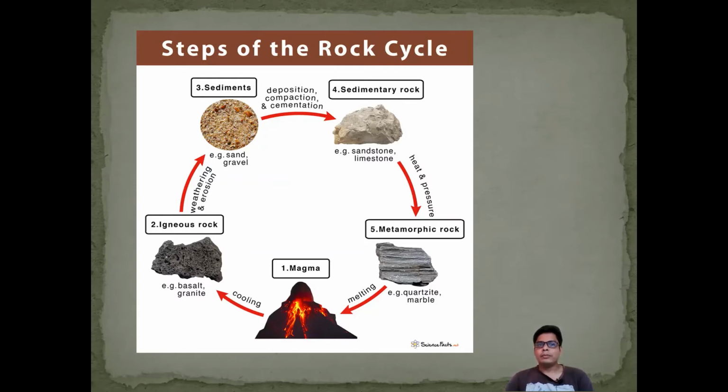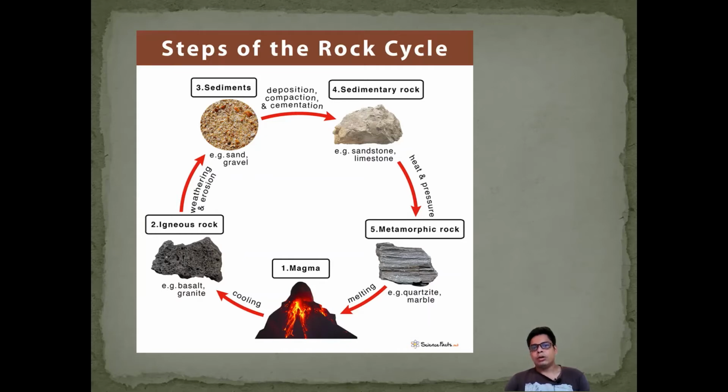Now you can see the steps of the rock cycle. Behind me I have shown a diagram. The first process starts from the magma. Magma cools down and becomes basalt or granite, which is one type of igneous rock. From igneous rock, through weathering and erosion, it becomes gravel or sand, and then through decomposition and compaction, due to huge pressure and temperature, it converts into sedimentary rock.